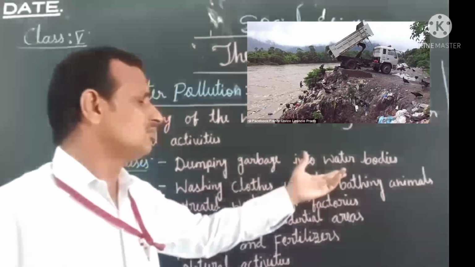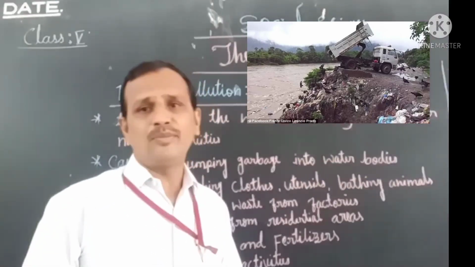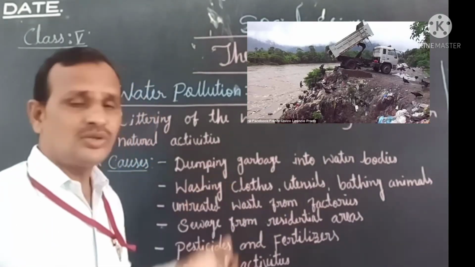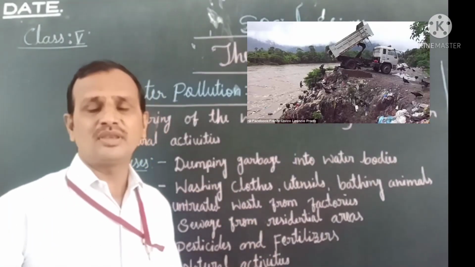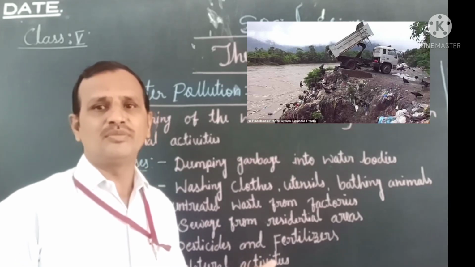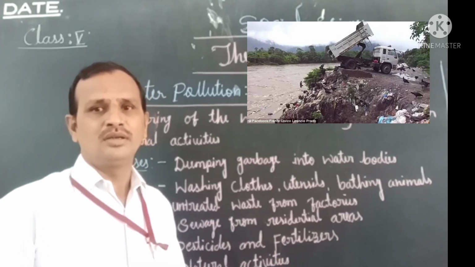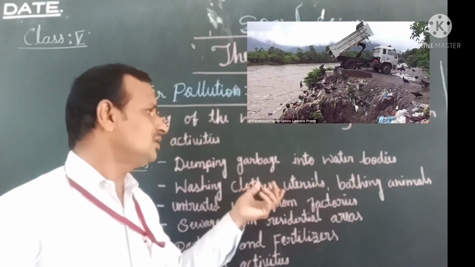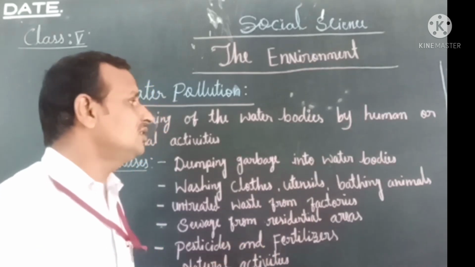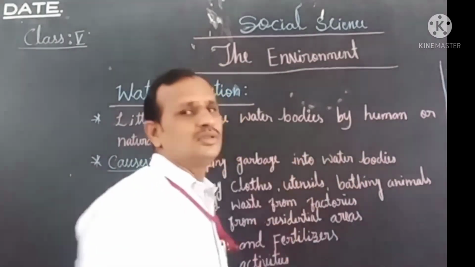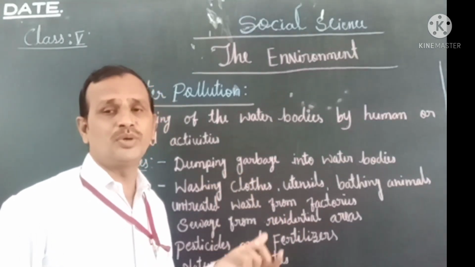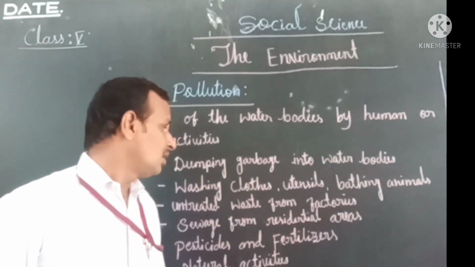The water bodies may be a lake, pond, river, anything. We dump garbage into the water bodies through big vehicles, and due to this the water becomes polluted. This is one of the main causes of water pollution.